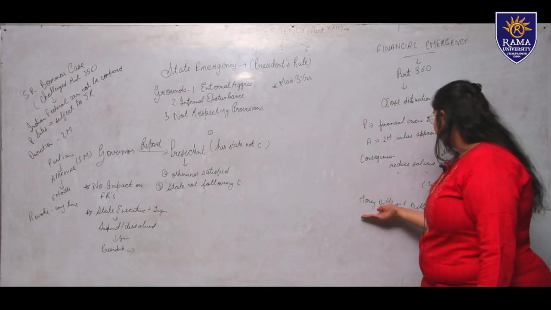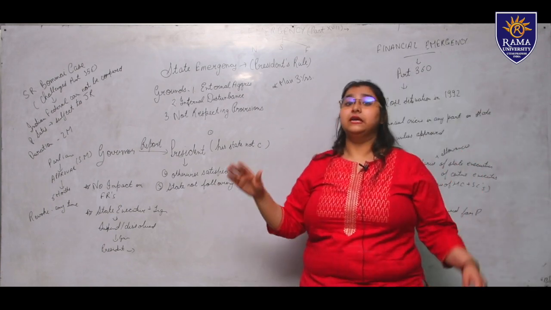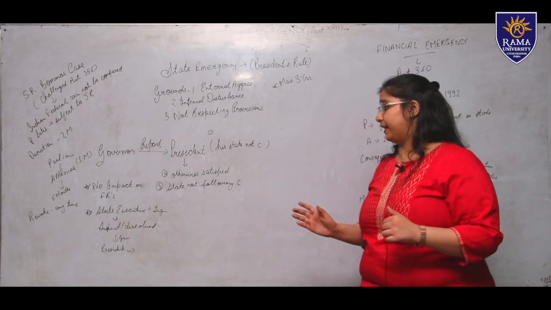Also, money bills or financial bills are reserved for the President's assent. Both kinds of bills are reserved until the President's assent is given.